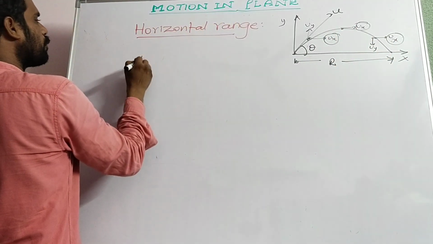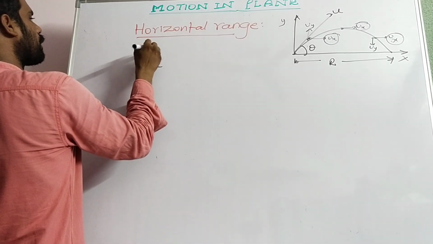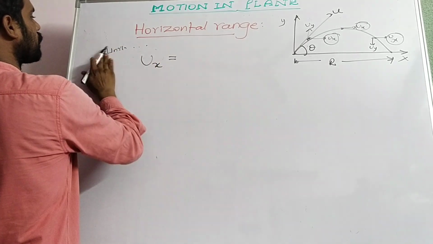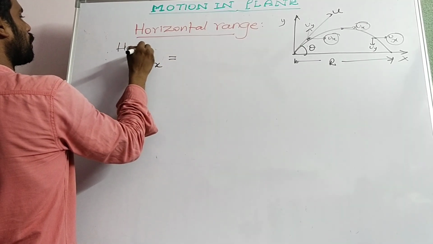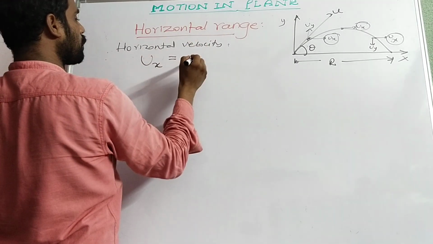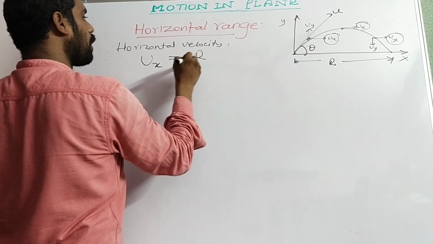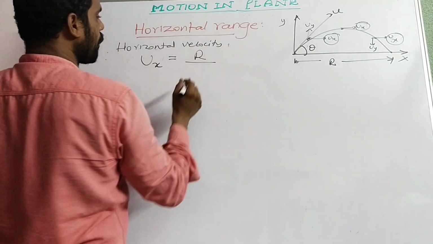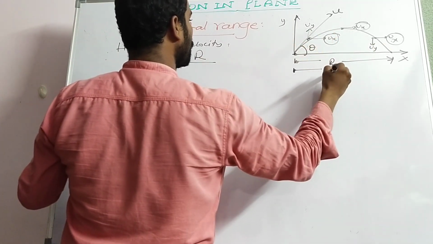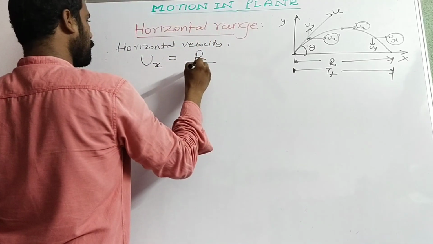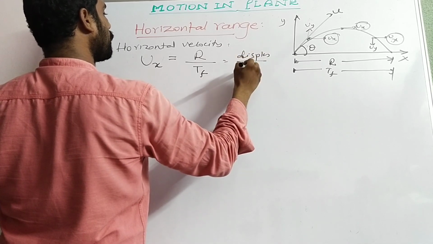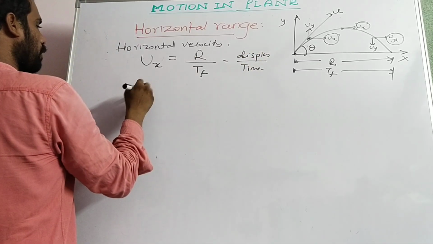So the horizontal velocity ux is equal to the distance traveled, say R, by the total time taken by the body from here to here. That is nothing but the time of flight only, no? Time taken is the time of flight. Displacement by time.